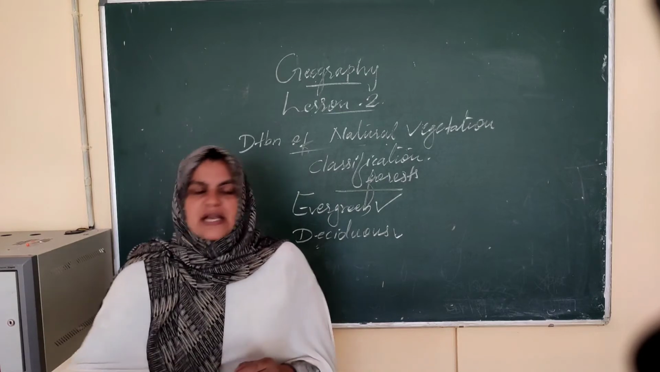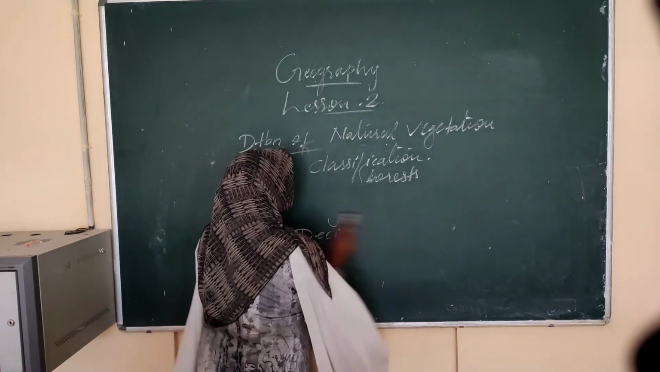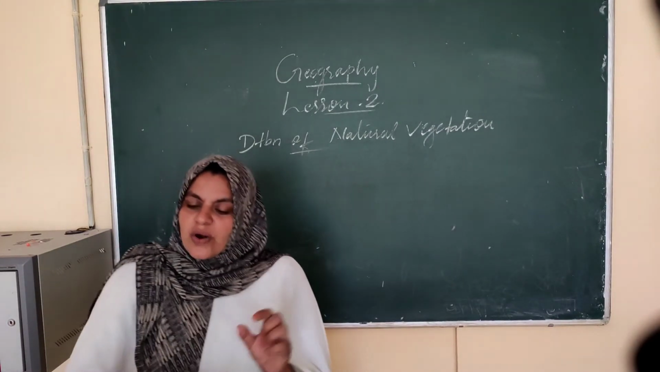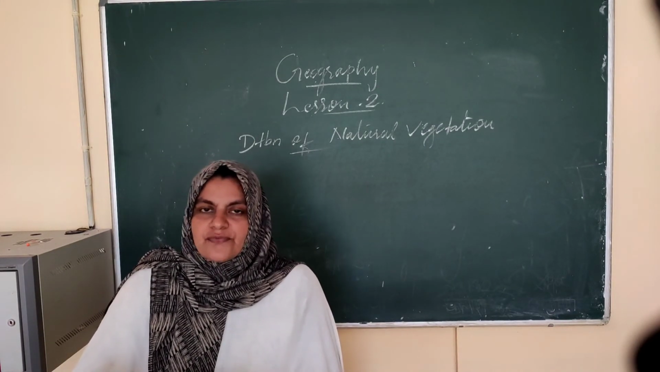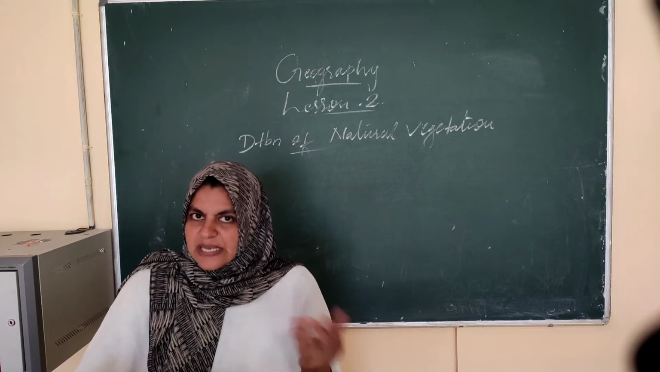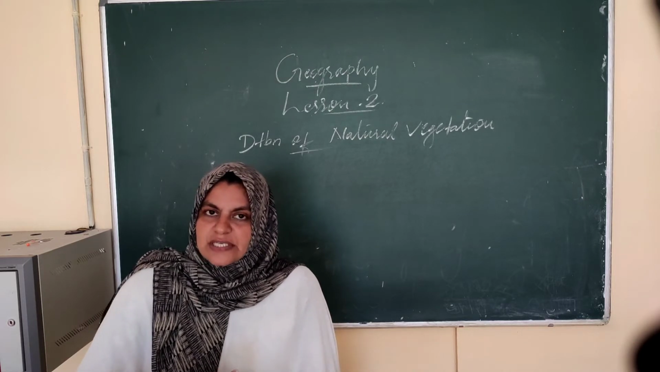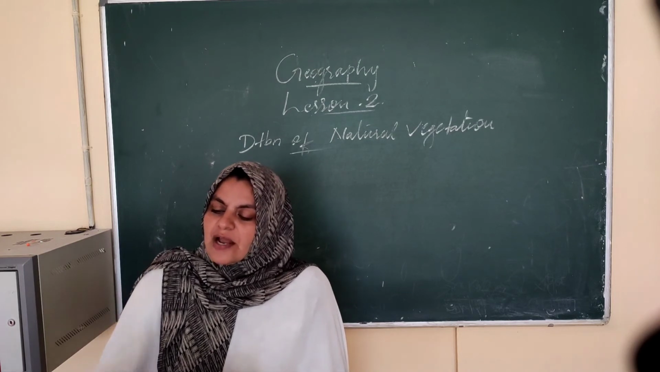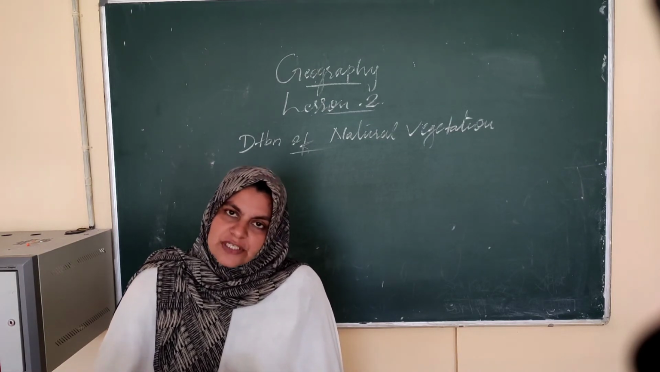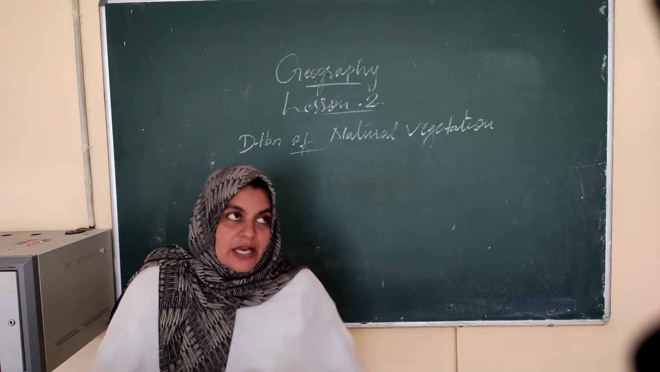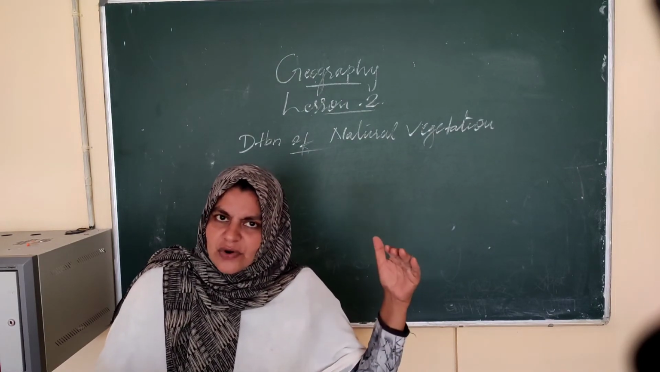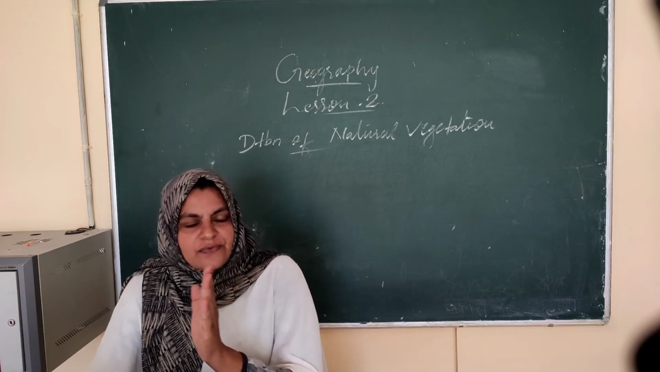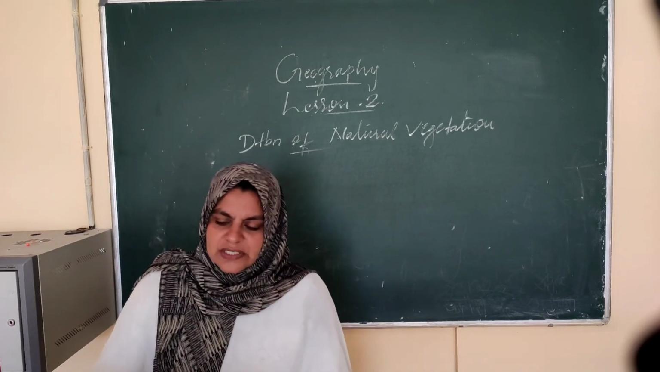So next we have to understand, on the basis of the location of the forest. On the basis of location of the forest, again we can classify tropical or temperate forest. On the basis of location, in a tropical area, the forest is known as a tropical forest, and in a temperate area, the forest is known as a temperate forest.